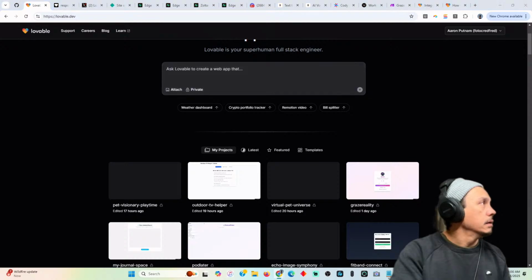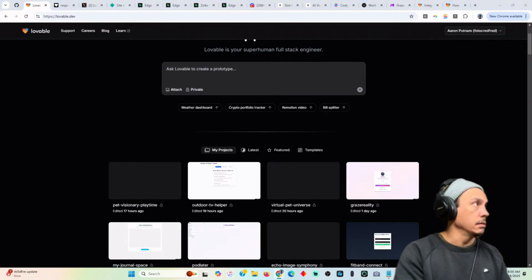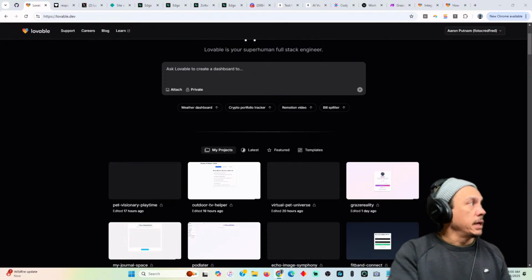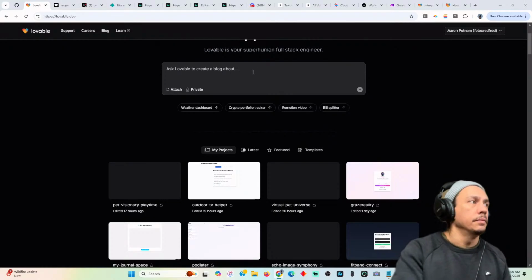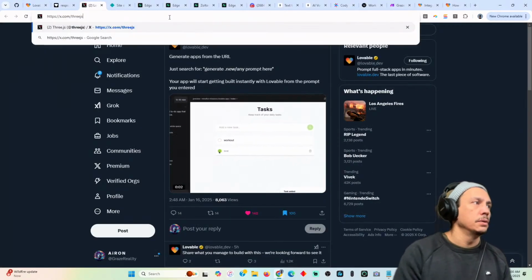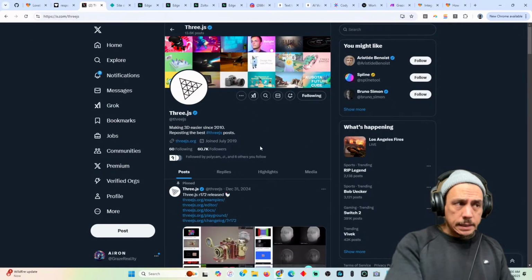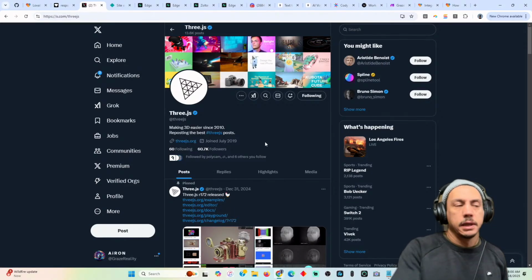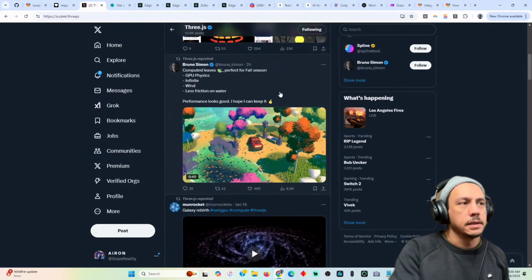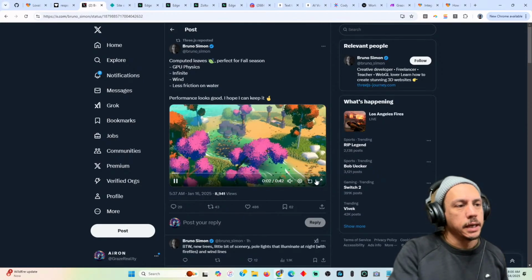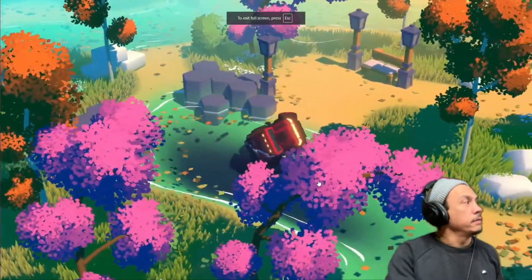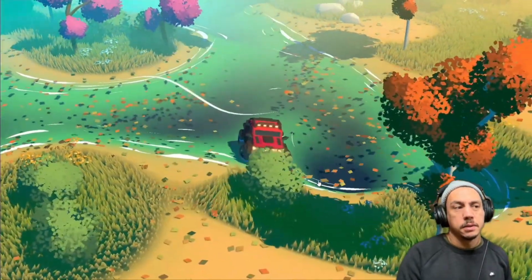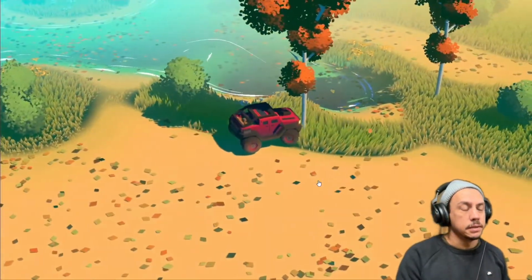I'm going to pull up their Twitter, Three.js, because I'm not a Three.js expert by any means, but I see the coolest stuff happening on X, right? If we go to Three.js, it says making 3D easier since 2010. If you look at this, there's all kinds of stuff. I saw this morning and I just don't even know how this is possible. I see things like this and I'm like, this is a Three.js project. This is super cool.